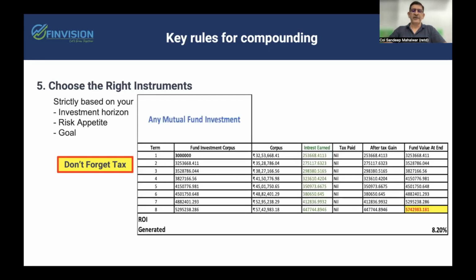Whereas 8.2% returns generated through any equity mutual fund will be around 8% still, because senior citizen savings schemes and FDs are taxed on an annual basis, whereas taxation on mutual funds and equity is only at the time of redemption, and the taxation is also much lesser than the fixed income schemes of FDs and senior citizen savings schemes.